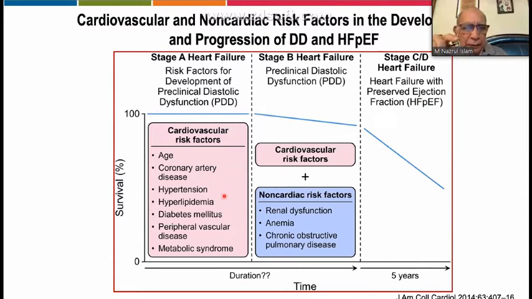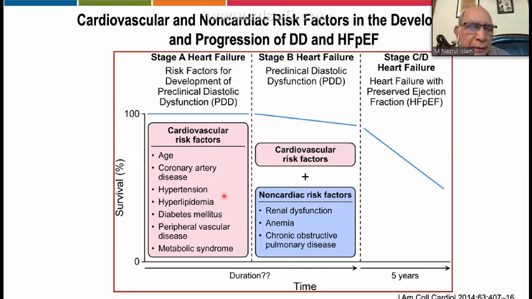If we now consider this particular heart failure in the general categorization, here on the left side, if you compare this as stage A of heart failure, we have risk factors for development of preclinical diastolic dysfunction. Remember, this is very important. Preclinical diastolic dysfunction is very important. Possibly this is a great signal for the physician to prevent the disease. If we lose it, maybe some of the patients will go on to heart failure.